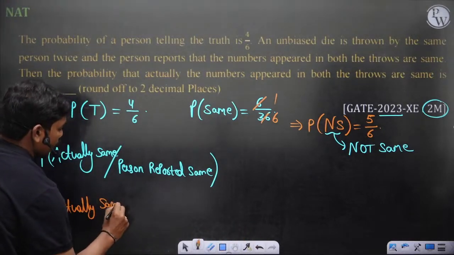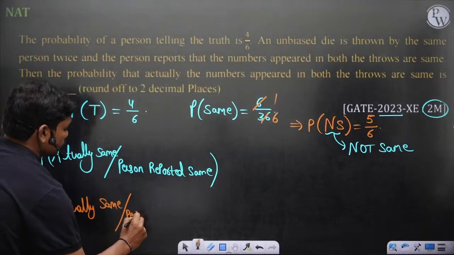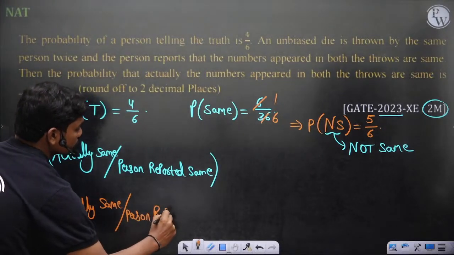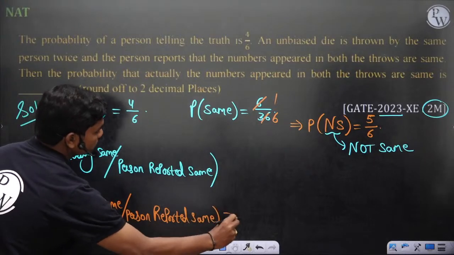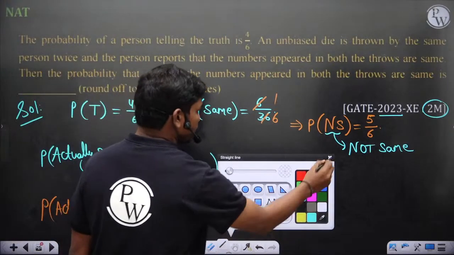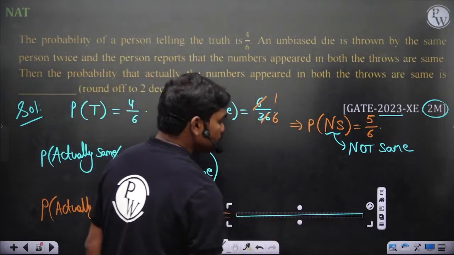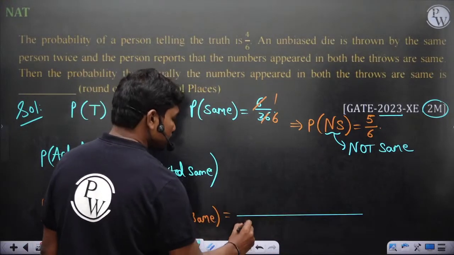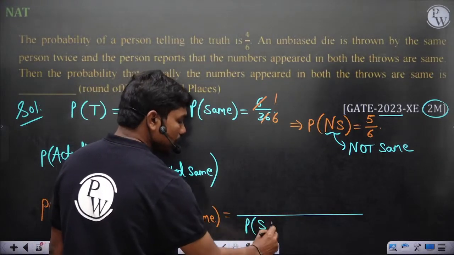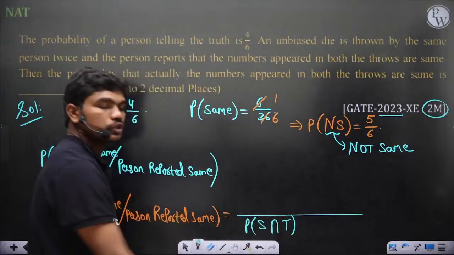Probability of actually same given the person reported same is equal to, so how do you do this? What is the probability that he reports the numbers are same? First is you got the same numbers and the person told truth. This is one case.